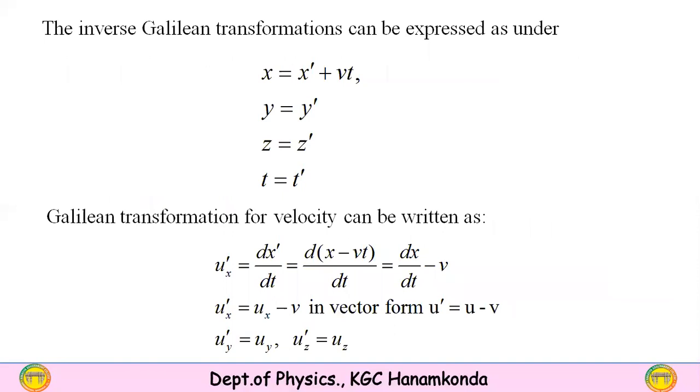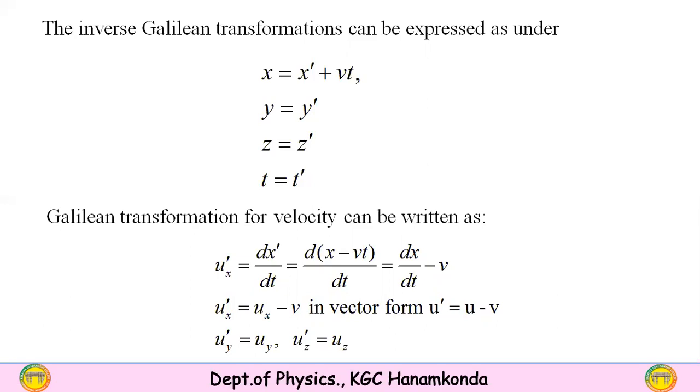The inverse Galilean transformations can be expressed as x equals x dash plus vt, y equals y dash, z equals z dash, t equals t dash. In this way, we have related the coordinates in two inertial frames. This is the intention of Galilean transformations: we are transforming the coordinates from one frame of reference to another frame of reference. Here we have also seen the inverse Galilean transformation equations.